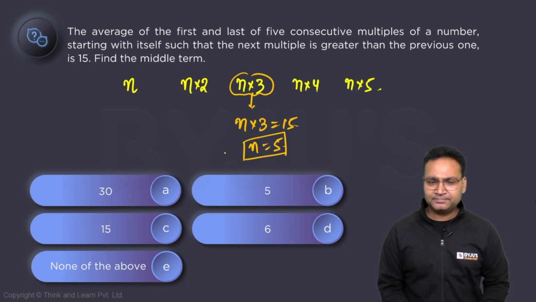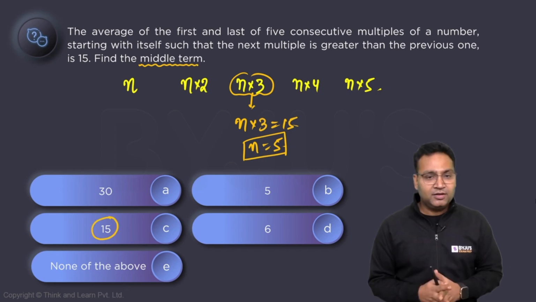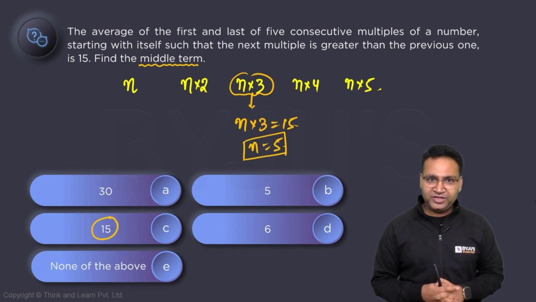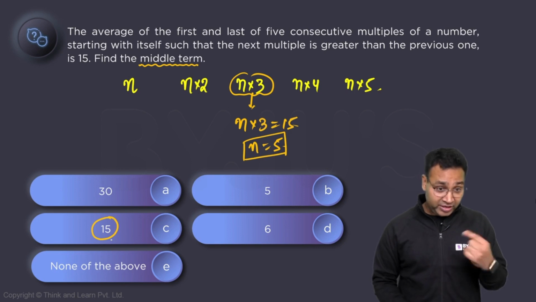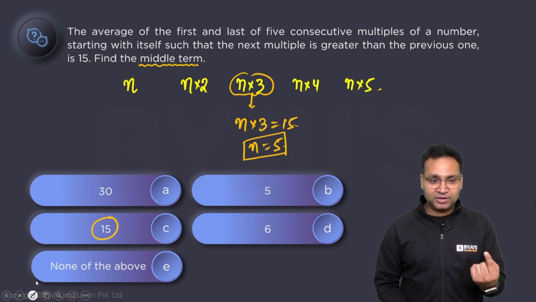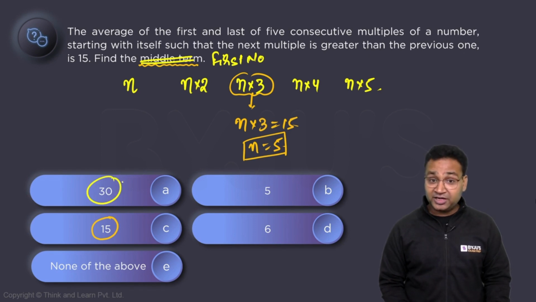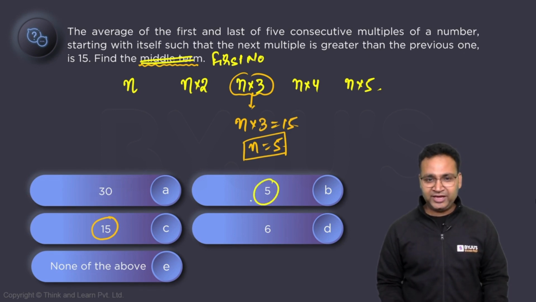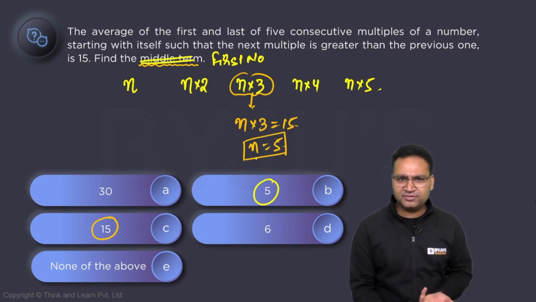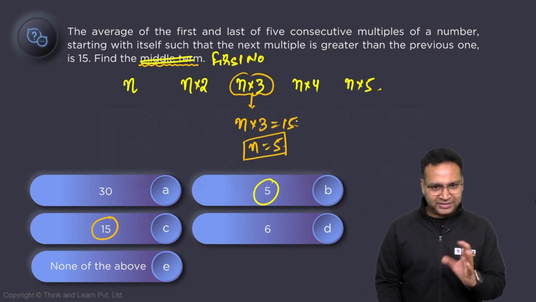Clear? Everyone? The question is asking what the middle number is. So what is the middle number? 15. Clear? Now, imagine if they ask you what the first number is, instead of the middle number. What will your answer be? 30? No, your answer will be 5. The first number is 5. I think it is perfectly fine.